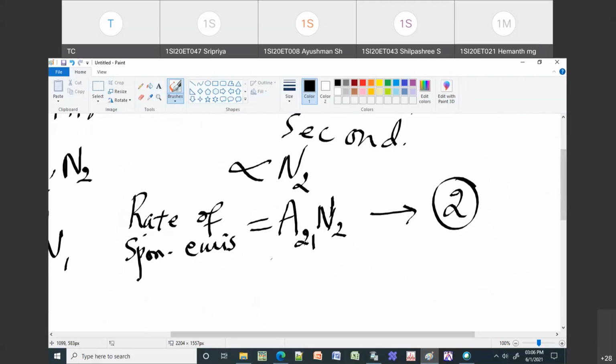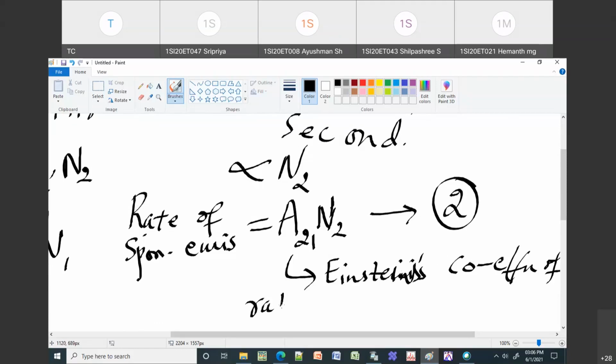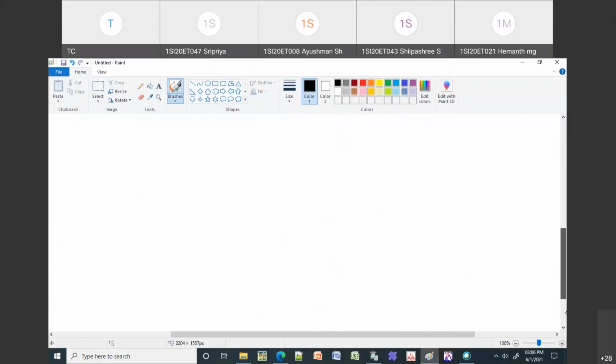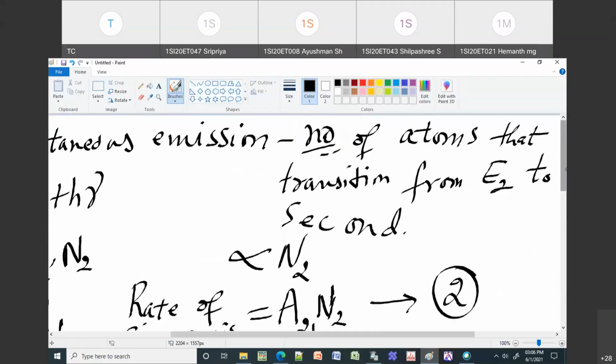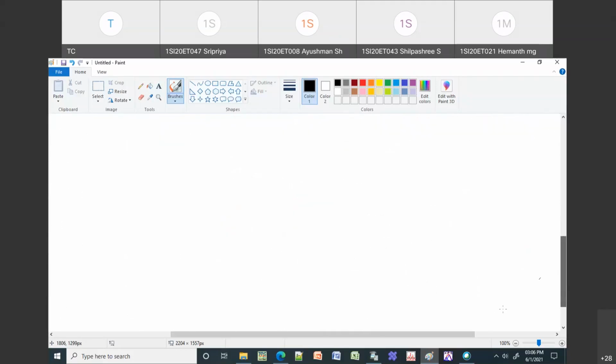And then what is A21? A21 is again Einstein's coefficient of rate of your spontaneous emission. So this is your Einstein coefficient. Then in the same way you can have the last one. So I will just finish that and I will stop it, because I think it is already too much for today.